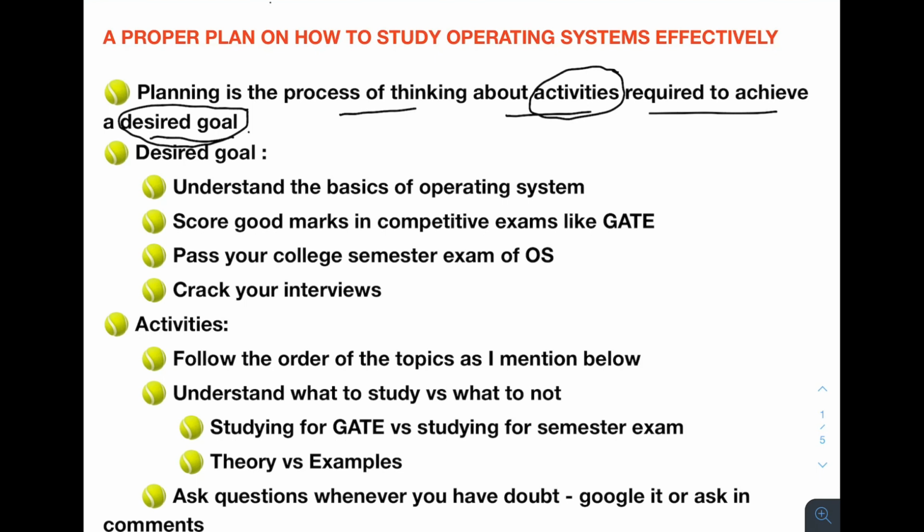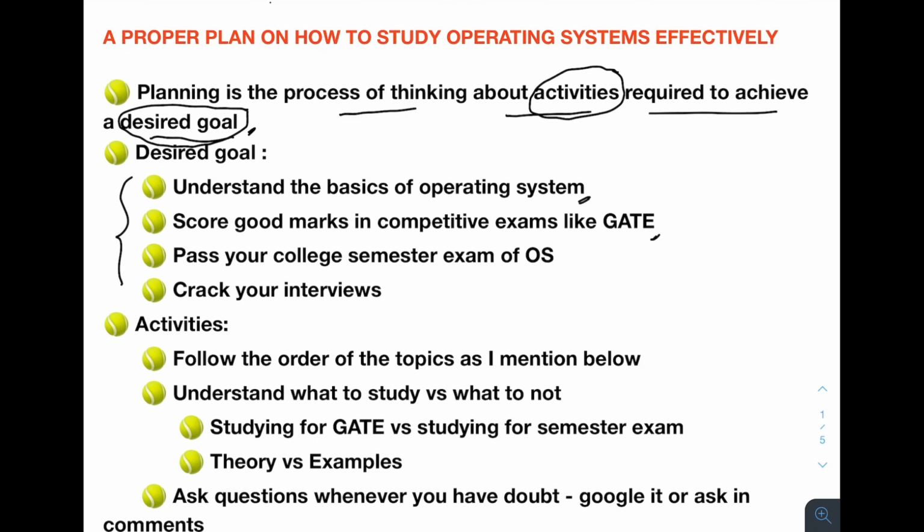So what are the desired goals? What is your end goal for studying the operating system concepts? There can be various reasons you are studying operating system. It can be any one of these. One can be you just want to understand the basics of operating system, to gain some knowledge of how operating system works. Other can be you are writing your GATE exam and you are in computer science, and operating system is one of the important parts for the exam, and you want to score good marks in that exam.